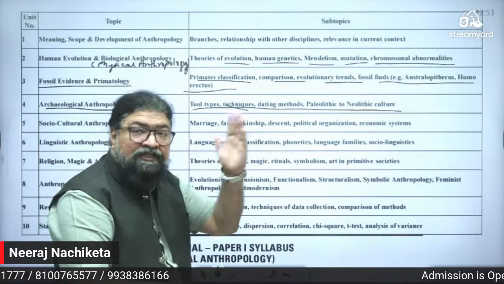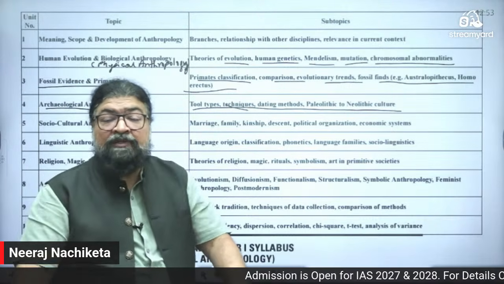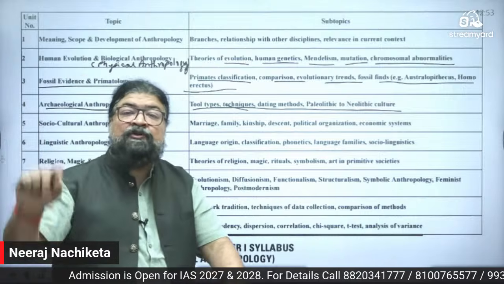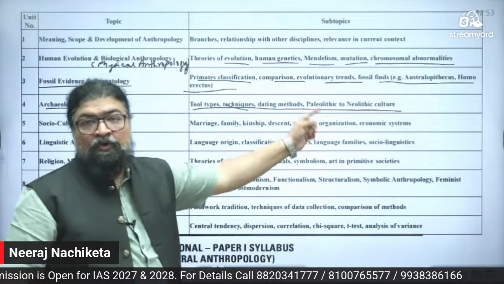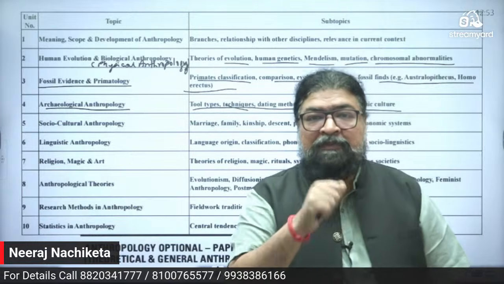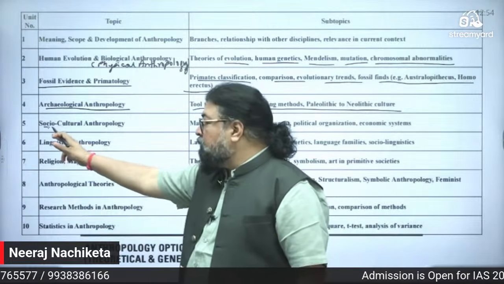This is called prehistory. And after that comes proto-history. That is where we come across Harappa civilization, Indus Valley civilization, Vedic age. That you study in paper 2. In paper 1, we go up to Neolithic. But again, many of the topics of paper 1 will overlap with paper 2. So here it comes. Then socio-cultural anthropology, very, very important.